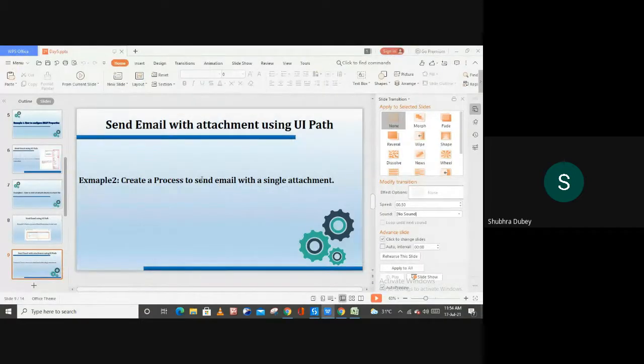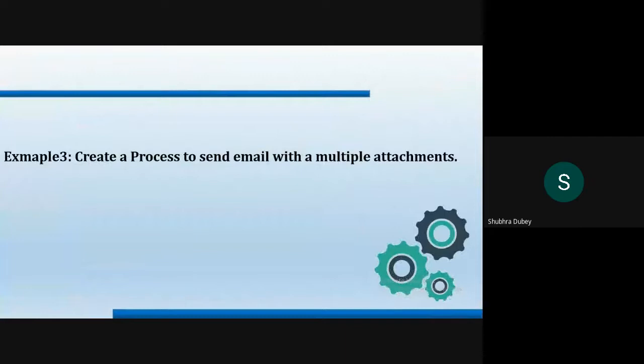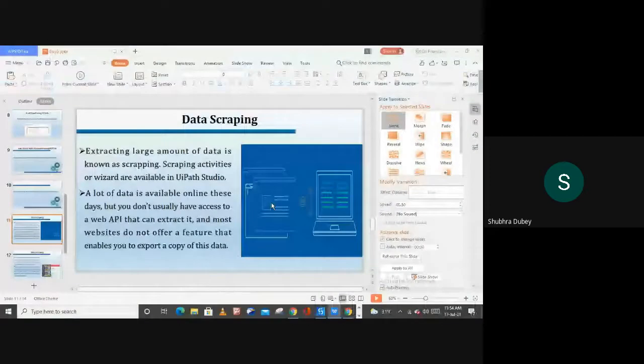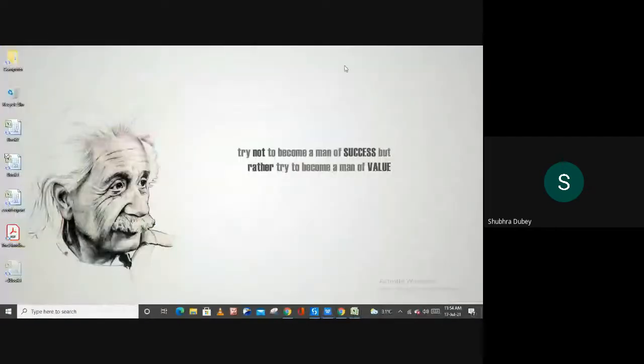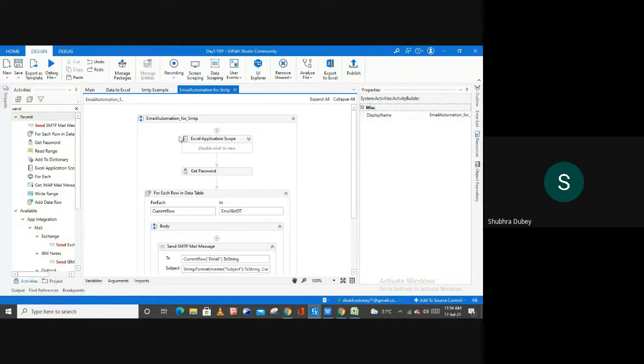So create a process to send emails with a single attachment, or if you want to send multiple attachments, I'll show you the multiple attachment. And here create a process to send email with multiple attachments, right? And then after we can start our next complicated setting. So before this, let me show you how you can send the attachments also. To send the attachment, let me do a little editing in this program here.